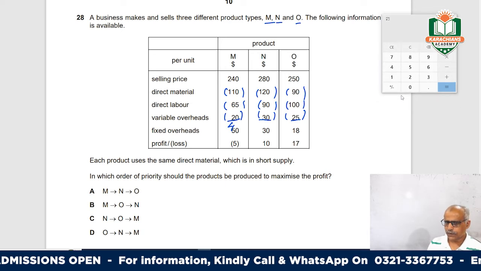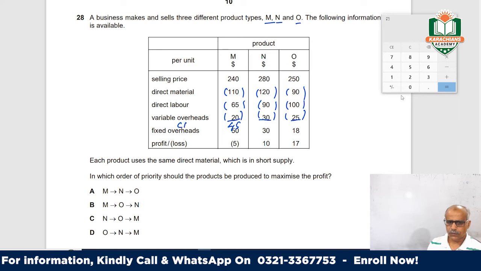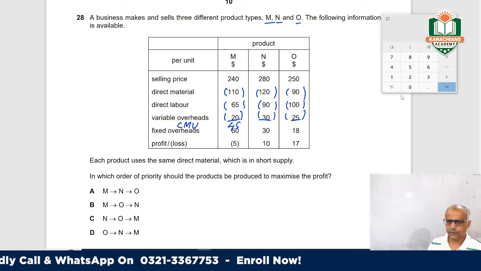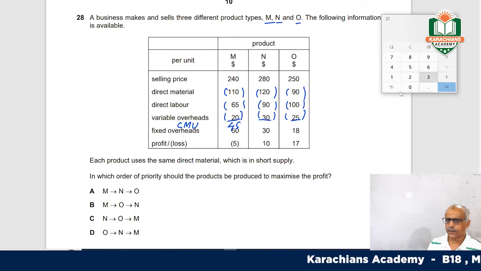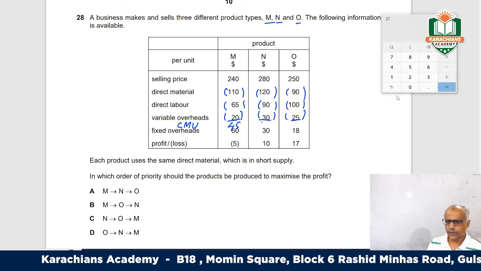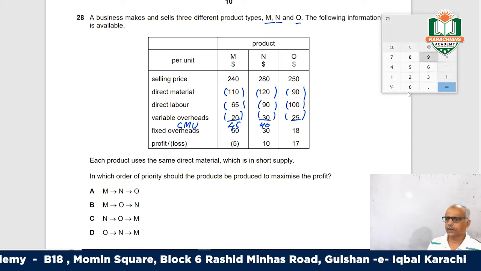This is the contribution margin per unit. So this is 45. Then 280 minus 120 and 90, 30, 120, that is 40, right?